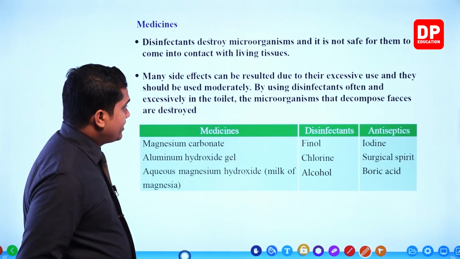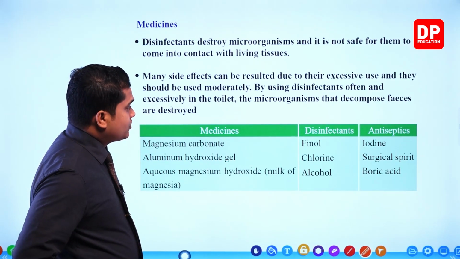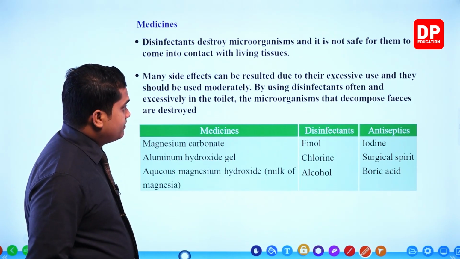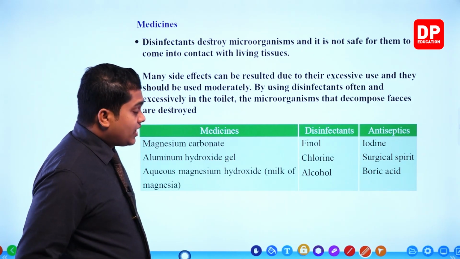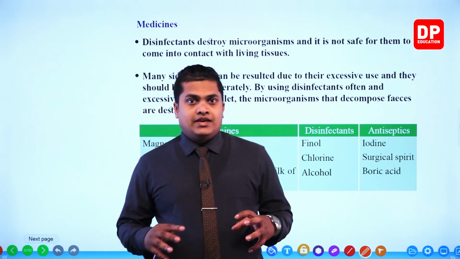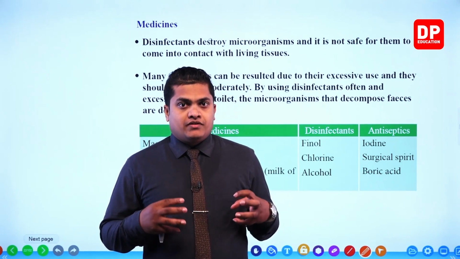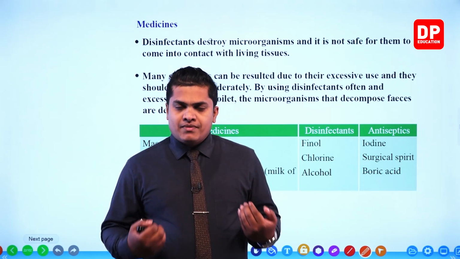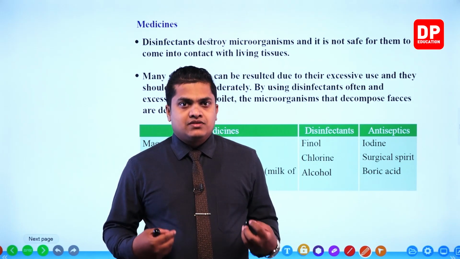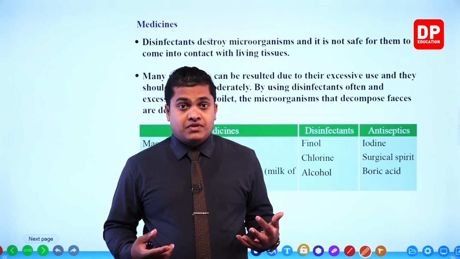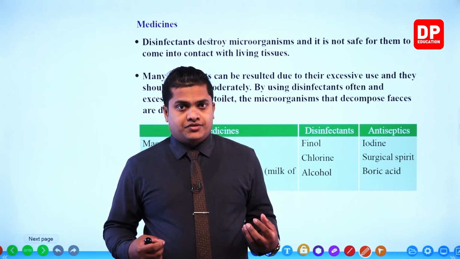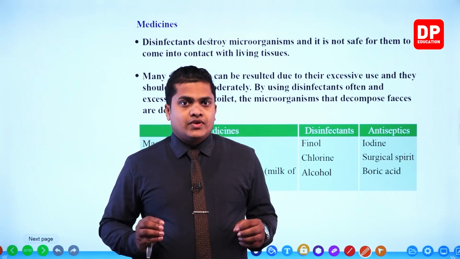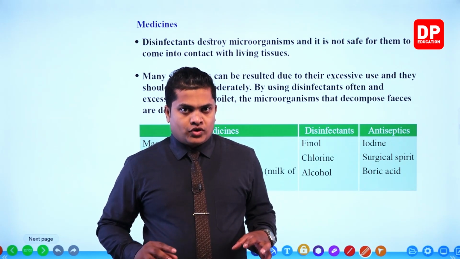By using disinfectants often and excessively in the toilet, the microorganisms that decompose feces are destroyed. So like I said, my dear children, too much use of these chemical substances, especially within our toilets, then what will happen? Favorable microorganisms that can decompose fecal materials will get destroyed. So there is a severe condition, right? Here the bioaccumulation will get increased. So therefore, it's very important to use these things moderately, okay?